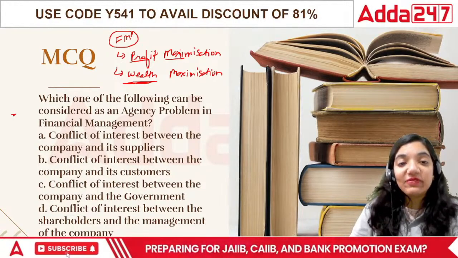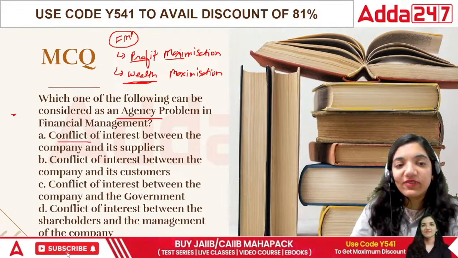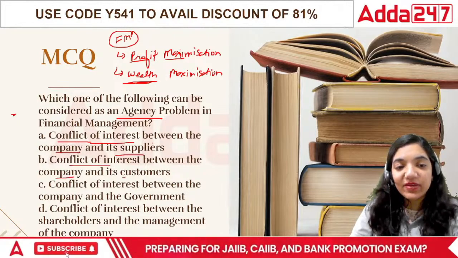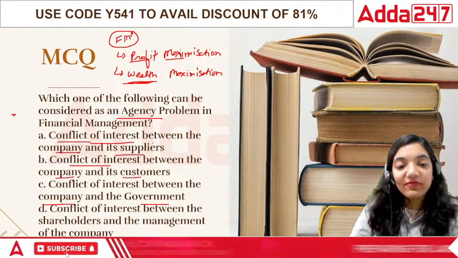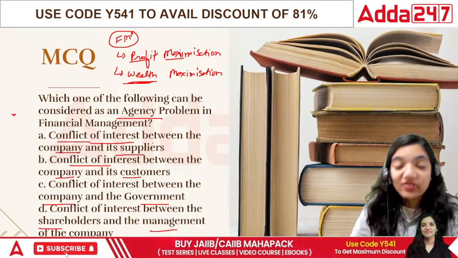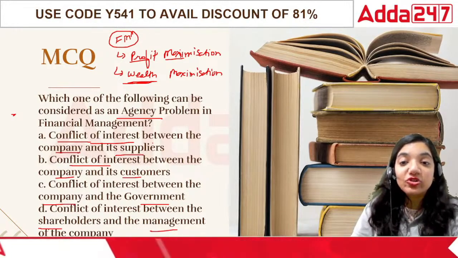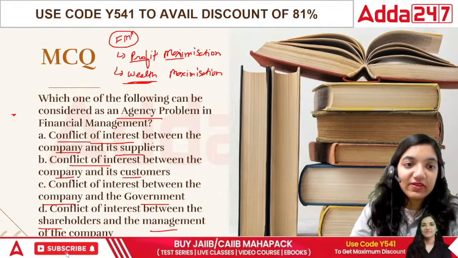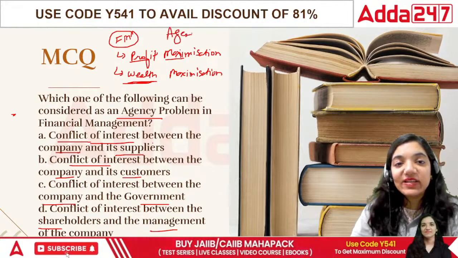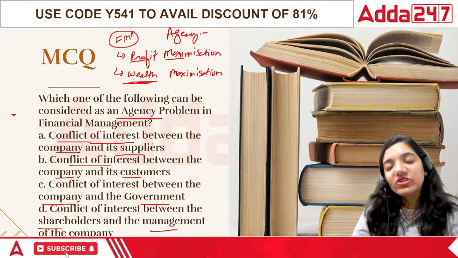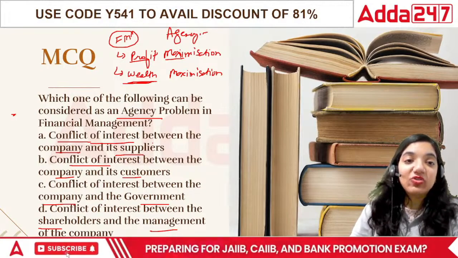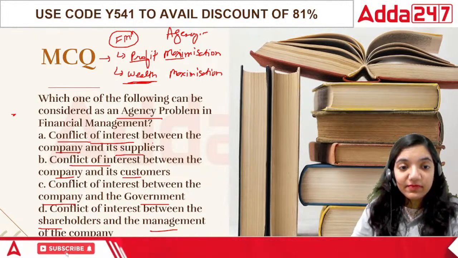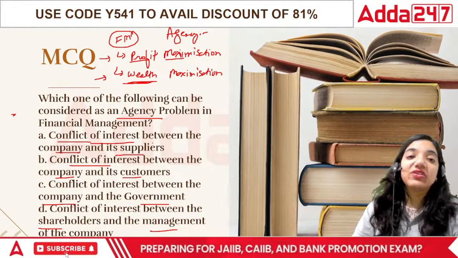So in this case, when we talk about the agency problem, the first point is conflict of interest between company and suppliers, conflict of interest between company and customers, between company and the government, and then we have shareholders and the management. So this is just a way of telling you which particular portion should you choose. As I told you, I think I've given you the gist of it in the very beginning. Agency is basically between the shareholder and the management. Management is always running towards profit maximization, while the shareholders are always looking towards wealth maximization.